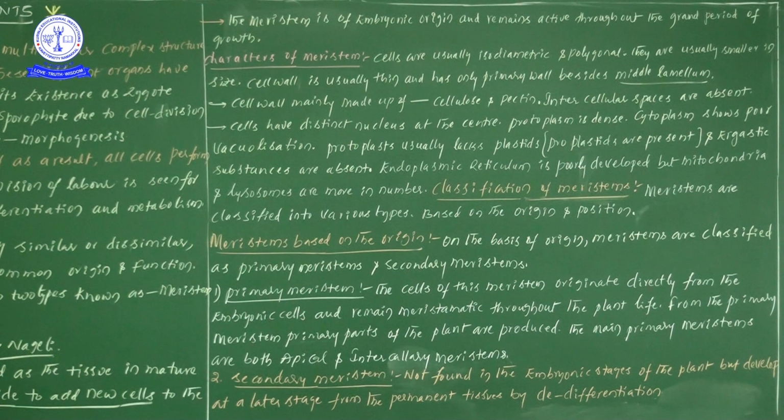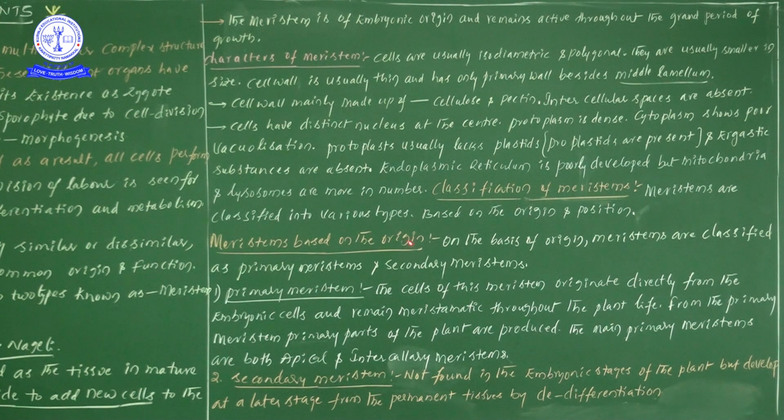Emma, next one, these characters, try to save in your mind clearly. Next one, classification of meristems. The meristems are classified into various types. So what are the types? Various types are there, based on the origin and based on the position.